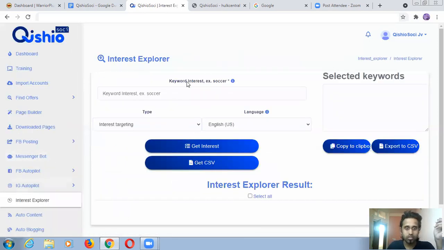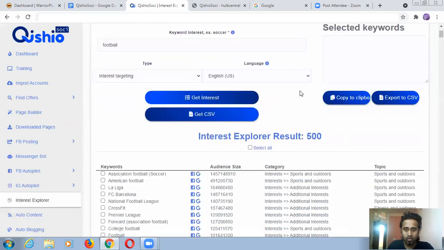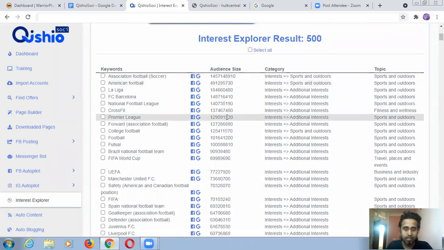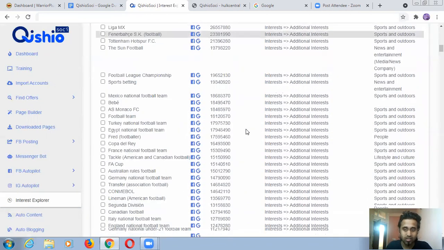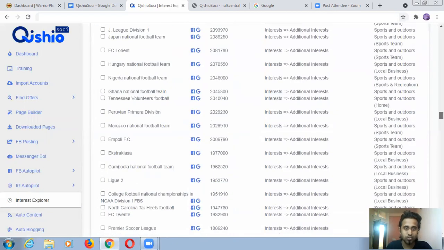These are actually some bonuses. Interest Explorer, for example, football. I'm just going to click on this to see what will come. Keyword downloaded. See, this is the main thing now. You can see the audience size here. Too much big data.